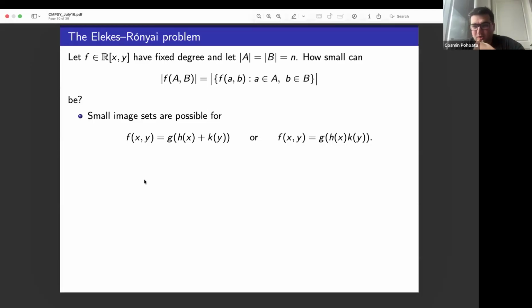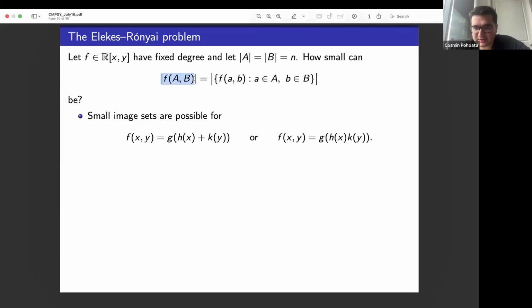Another old problem in additive combinatorics is the Elekes-Rónyai problem. Is this question: if I give you a polynomial in two variables over the reals and two sets of n real numbers, A and B, the question is how large or how small can the image of the Cartesian product A cross B under this polynomial map be?